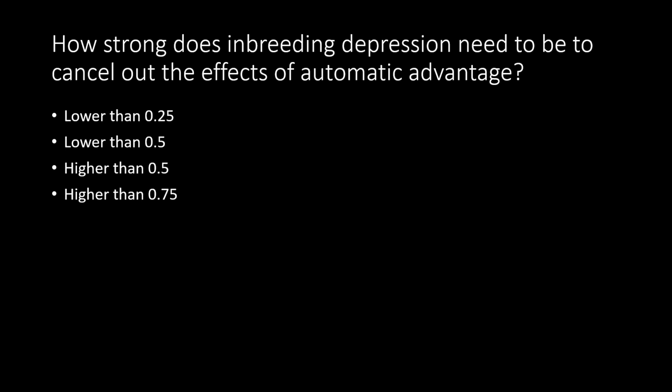What do you think? How strong does inbreeding depression need to be in order to cancel the effects of the automatic advantage of selfing? Pause and think about this. If inbreeding depression is 0.5 or higher, the performance of inbred offspring is reduced by half. So the automatic advantage of selfing no longer holds. Although selfing transmits twice as many genes, because of inbreeding depression, these genes contribute only half to their parental offspring.